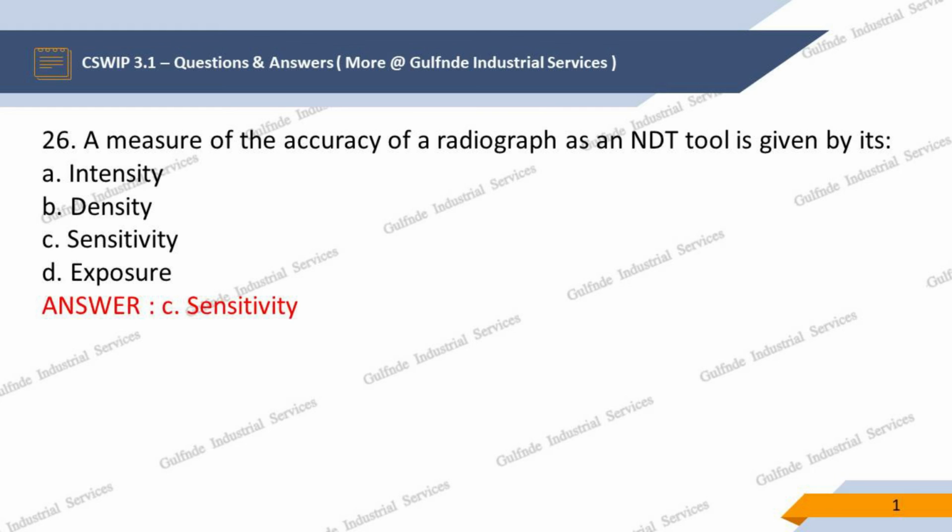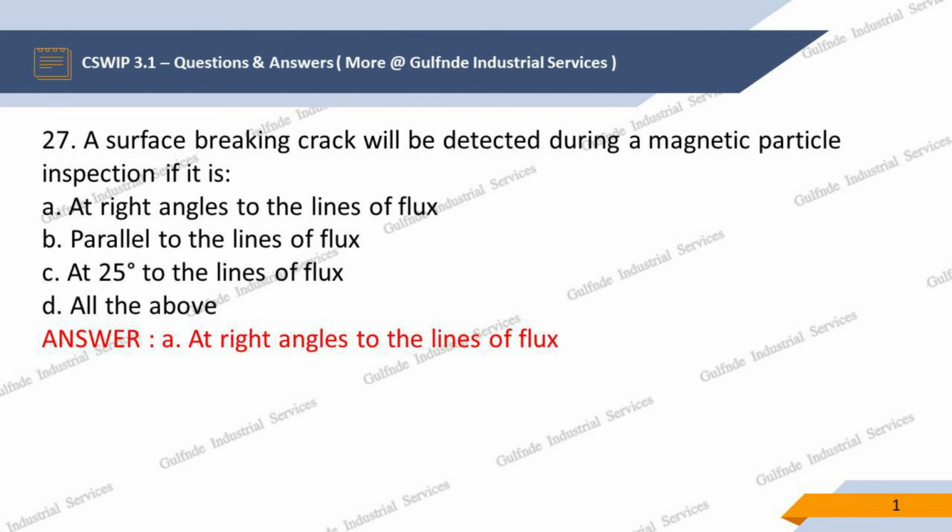Question 26. A measure of the accuracy of a radiograph as an NDT tool is given by its, options are: A. Intensity, B. Density, C. Sensitivity, D. Exposure. Our answer is C. Sensitivity.